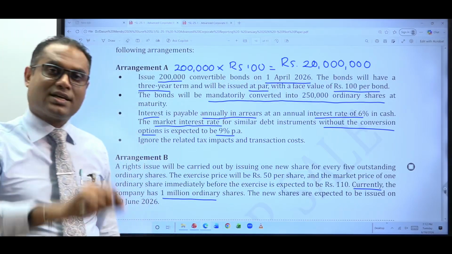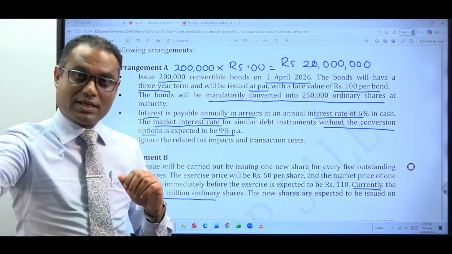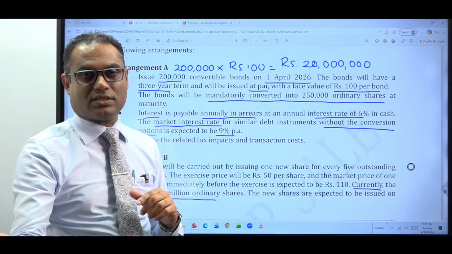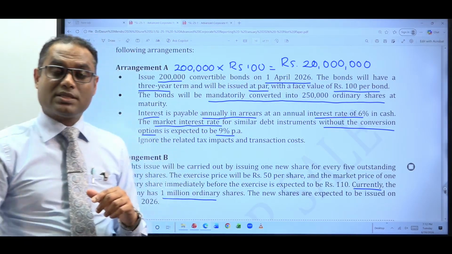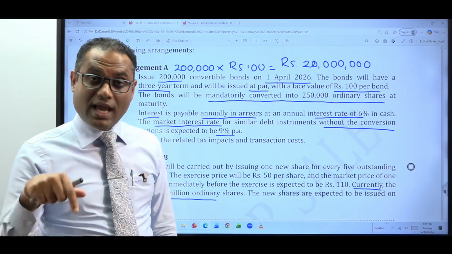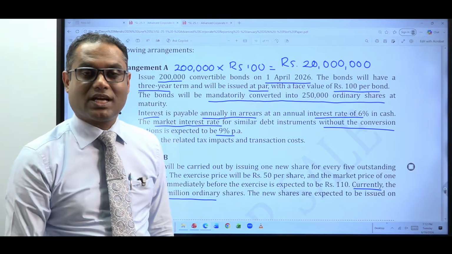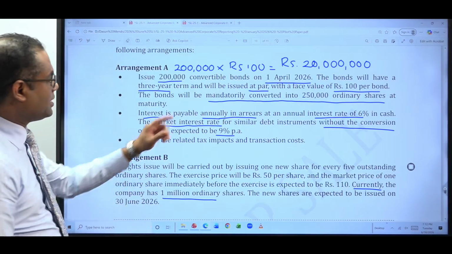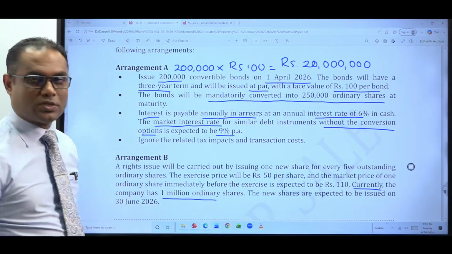You assume that this conversion has already happened, even though it hasn't happened yet. It will happen in 3 years, but we know for sure that it will definitely happen. It's a mandatory conversion, not an option. So when you are calculating your basic EPS, you have to assume that the conversion has already happened. In that situation, what is the number of additional shares that the entity is going to issue? In this case, it's clearly mentioned: upon the mandatory conversion, how many additional ordinary shares would be issued?